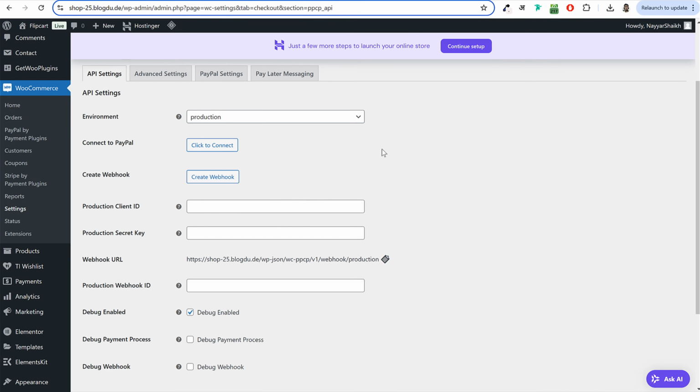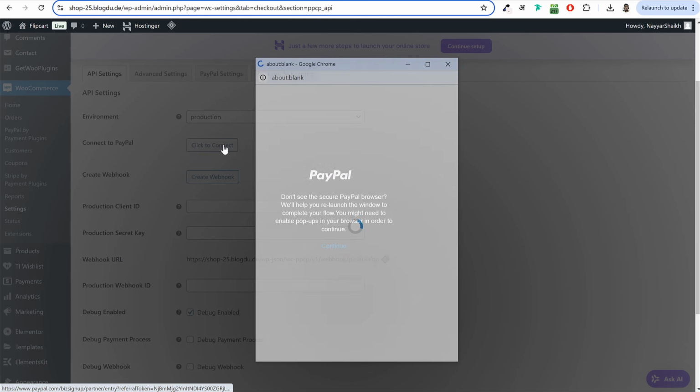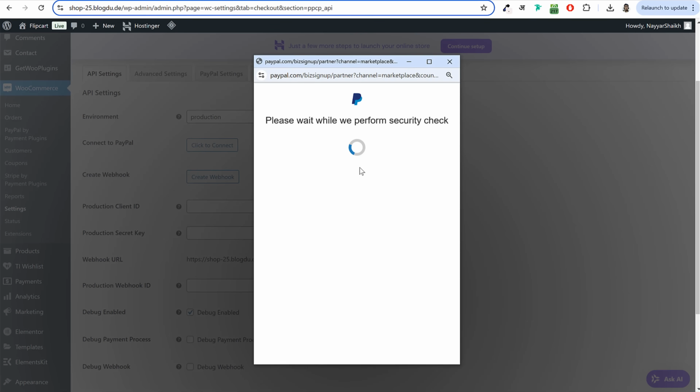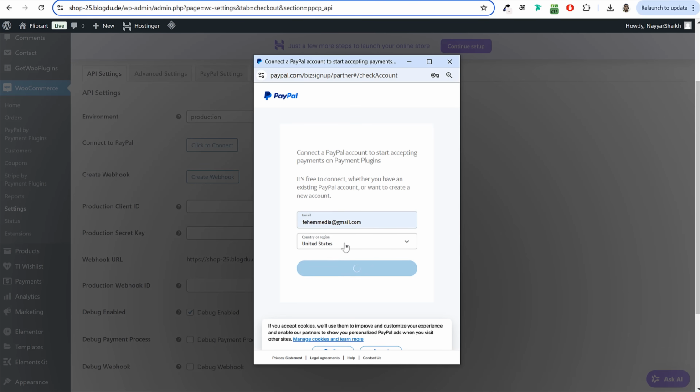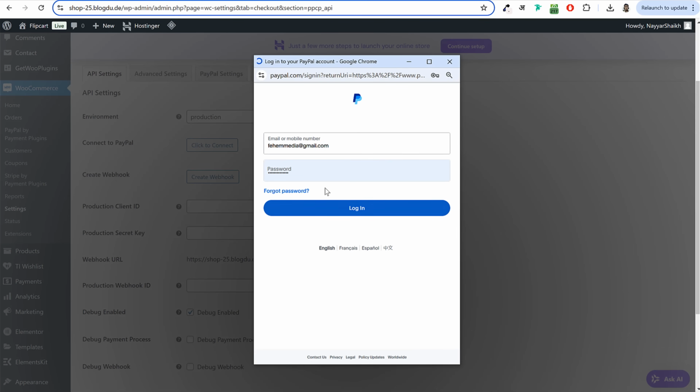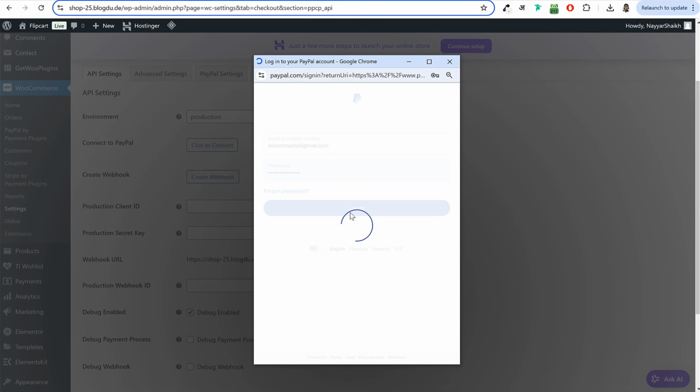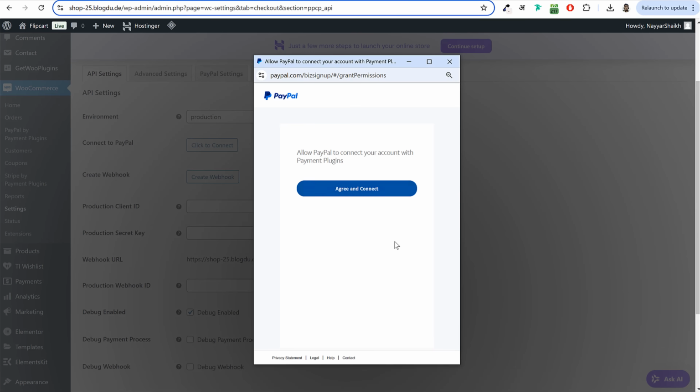Now this is an automatic process. You can simply click on this button, click to connect. This will open this pop-up for you. You can enter your email and password over here. Make sure you have a business PayPal account. A regular PayPal account I don't think will work. So make sure you create a business PayPal account for this. Once you enter your email and password for your business PayPal account, click on agree and connect.